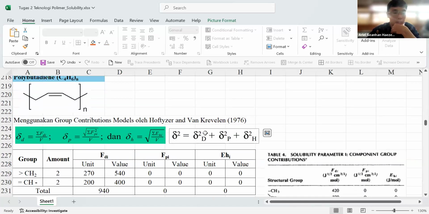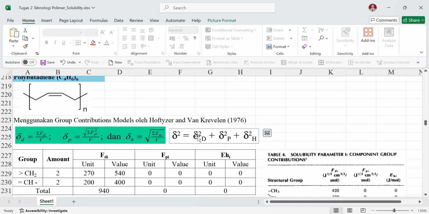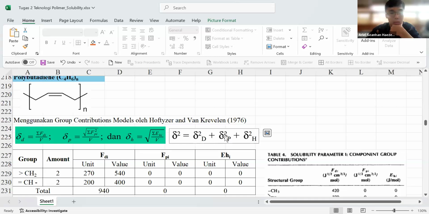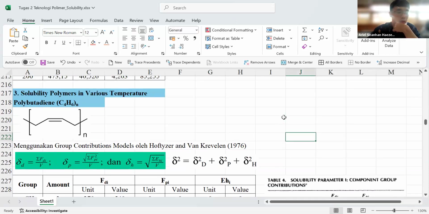The total solubility parameter delta equals the root of delta D squared plus delta P squared plus delta H squared.